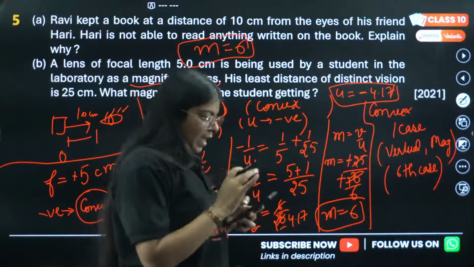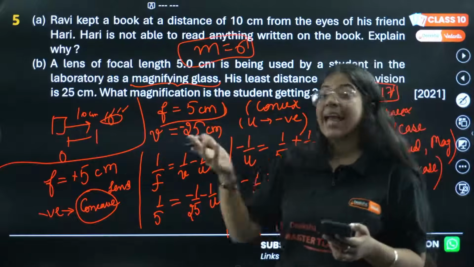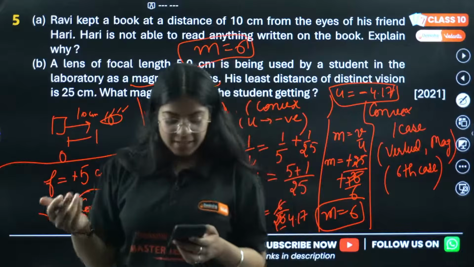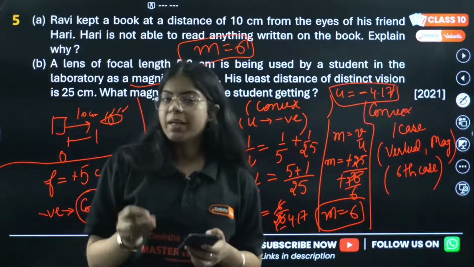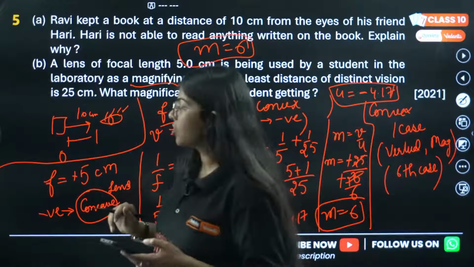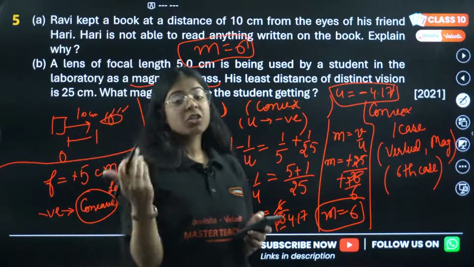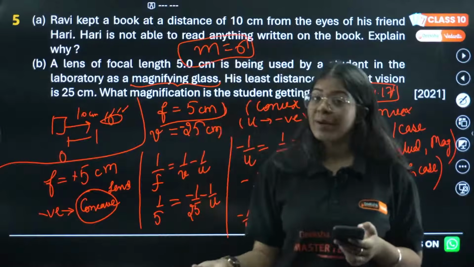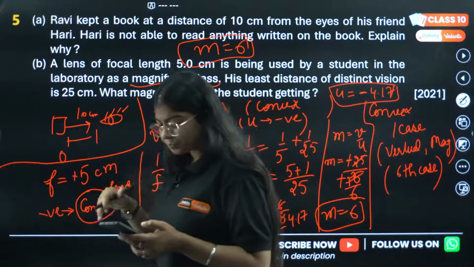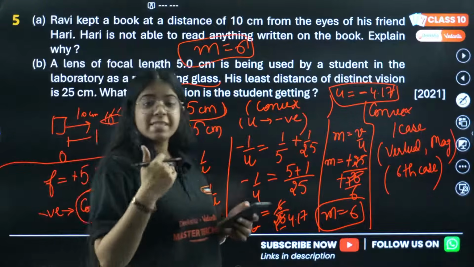Okay, that is where we end our live session, guys. This is it. We did 20 questions of physics in this chapter. It included assertion reasons, MCQs, numericals.